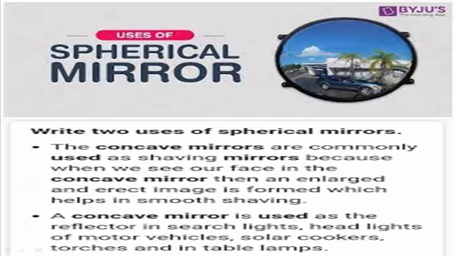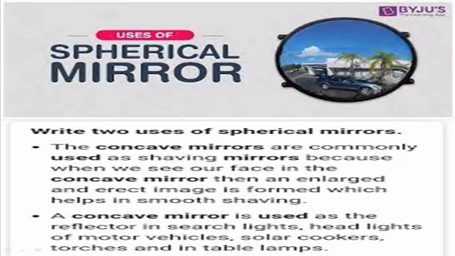The applications of the spherical mirror, where the spherical mirrors are used. The spherical mirrors are again divided into two categories, that is concave mirror and convex mirror. The concave mirrors are commonly used in shaving mirrors, because when we see our face in the concave mirror, an enlarged and erect image is formed, which helps in smooth shaving.